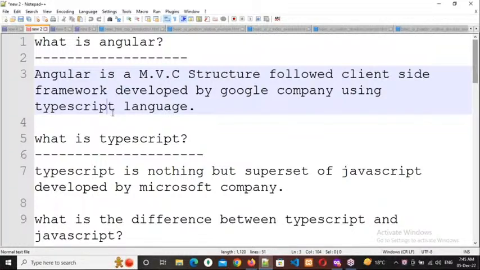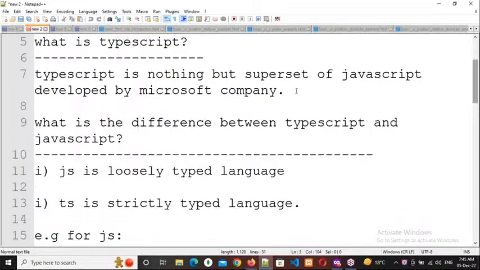Like that, Microsoft people took JavaScript into their hands and converted it into TypeScript by changing the programming. Now there will be differences or not, before conversion and after conversion? Yes, there will be some differences. So what is the difference between JavaScript and TypeScript?